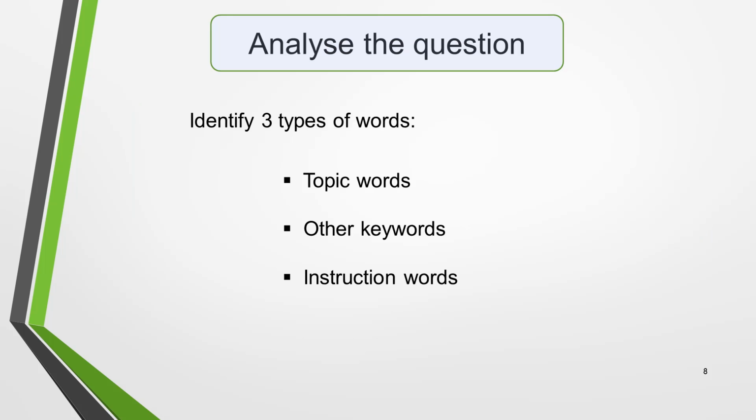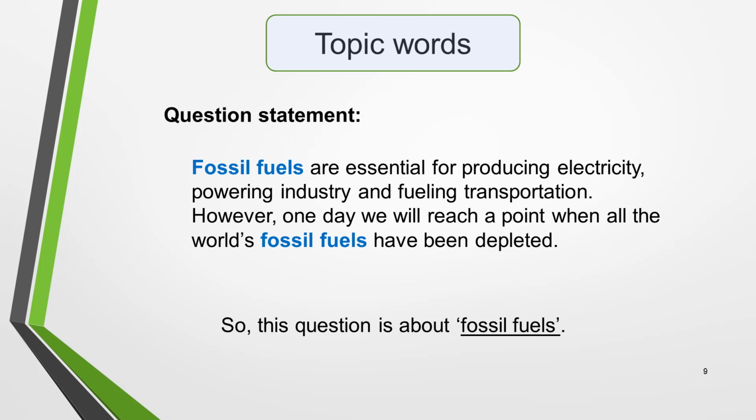Analysing the question will ensure that you answer it correctly. It's quick and easy to do. You just need to identify 3 different types of words: topic words, other keywords and instruction words. Topic words are the ones that identify the general subject of the question and will be found in the statement part of the question. Here's our question with the topic words highlighted in blue. So this question is about fossil fuels.